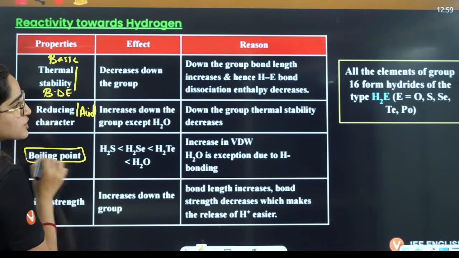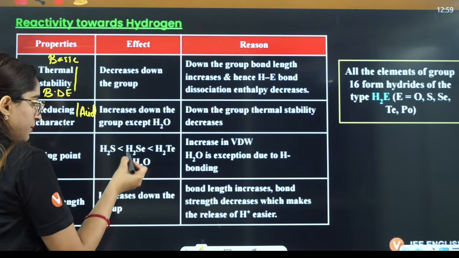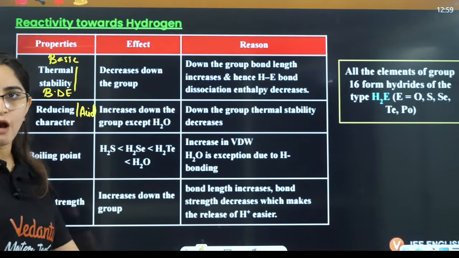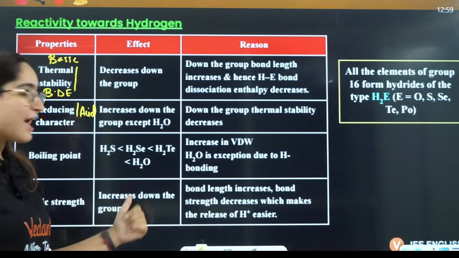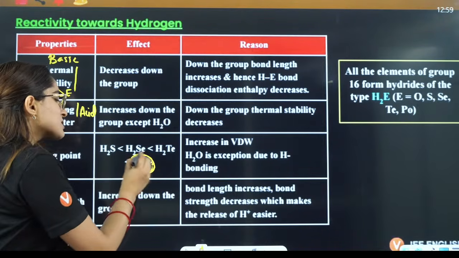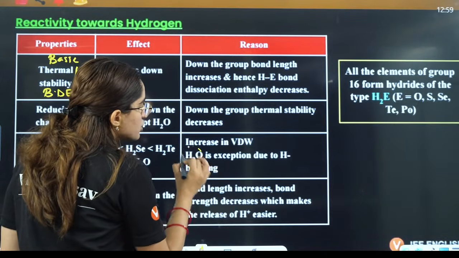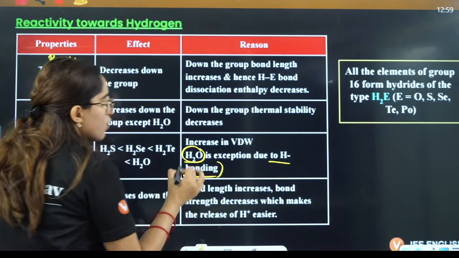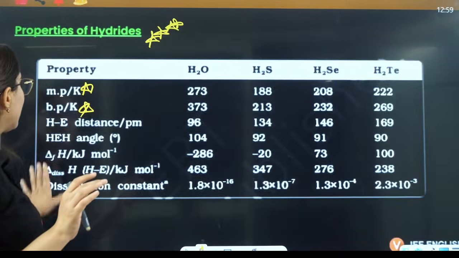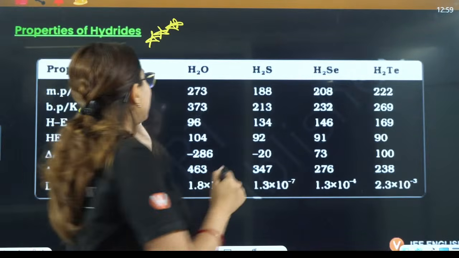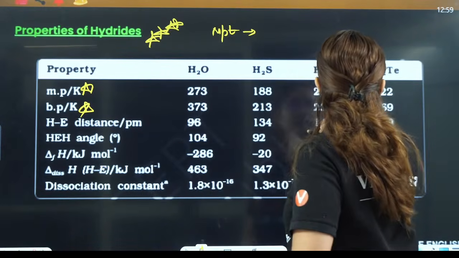Boiling point of this should increase down the group, so it should be oxygen, sulfur, selenium, and then tellurium. But actually water has the maximum boiling point due to hydrogen bonding, similar to ammonia. And you should also know the melting point here.